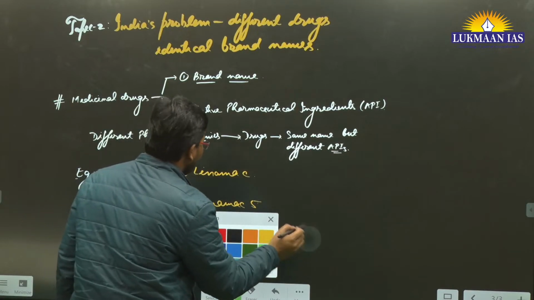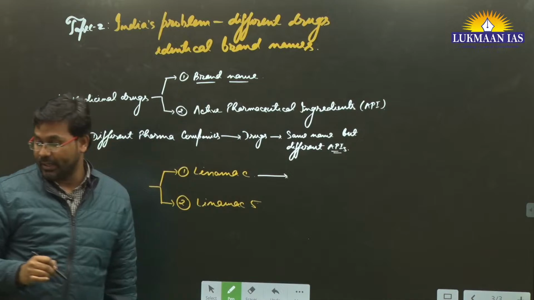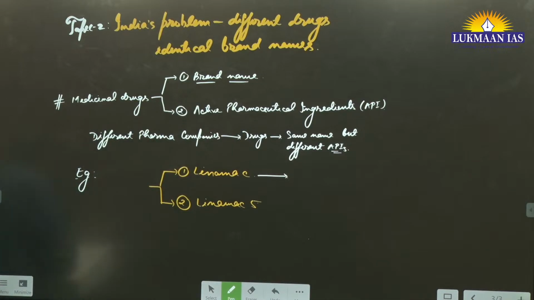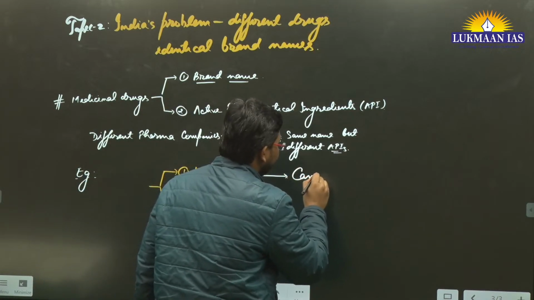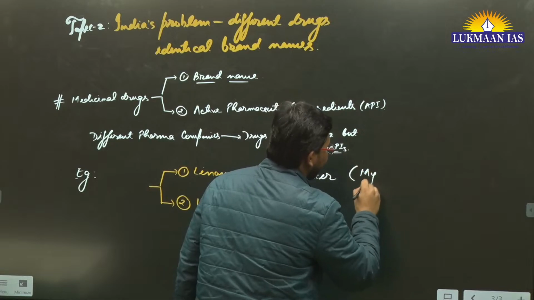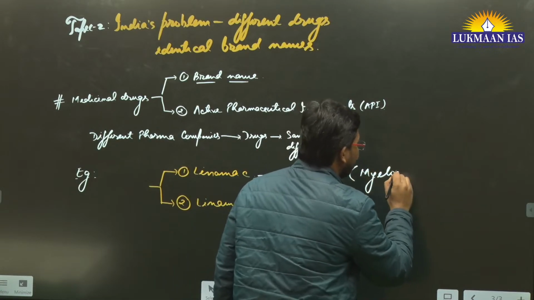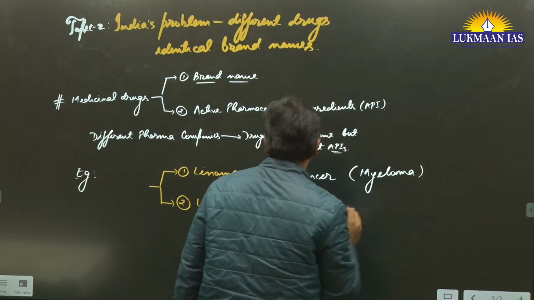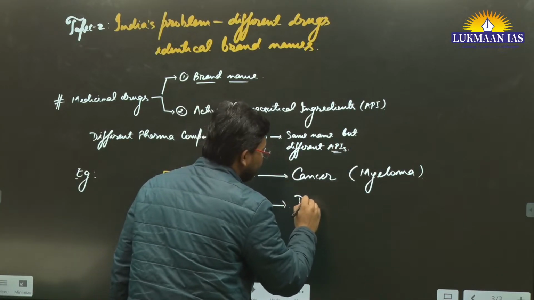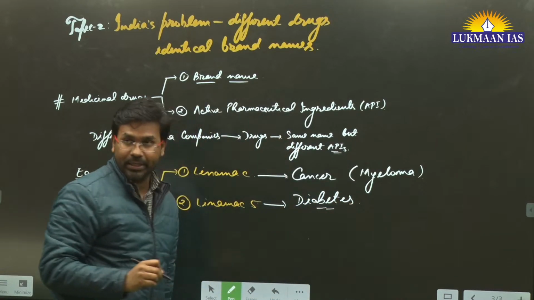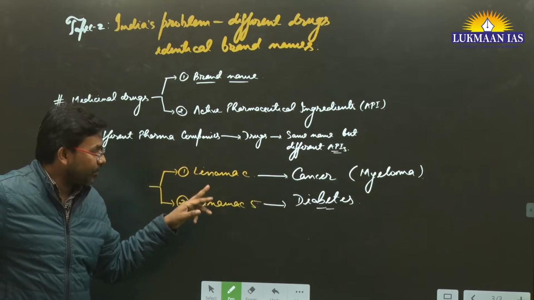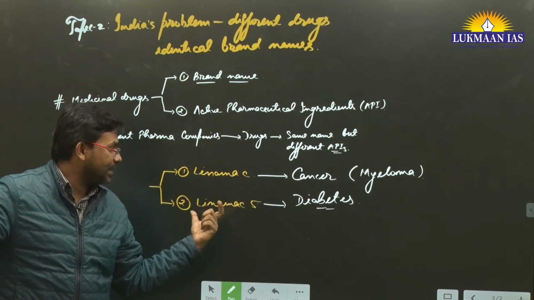Linamac is used for treatment of cancer, multiple myeloma, which is a type of cancer involving myeloma and hybridoma cells. And this particular Linamac 5 is used for treatment of diabetes. The difference is, one is for cancer, the other for diabetes.